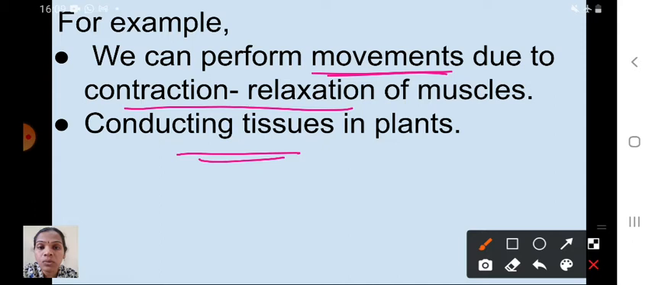Two types of conductive tissues are present in plants. Can you see the name? Yes, xylem and phloem. Xylem will transfer water. At the same time, through the phloem, food will be transmitted from one part to another part. So these are the conducting tissues in plants, xylem and phloem. These are the examples.